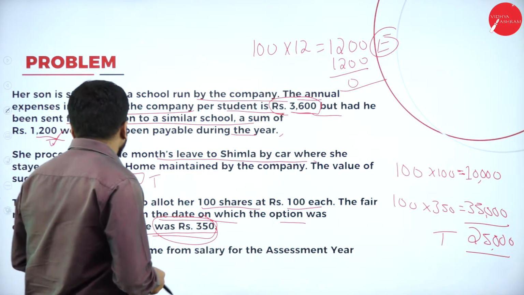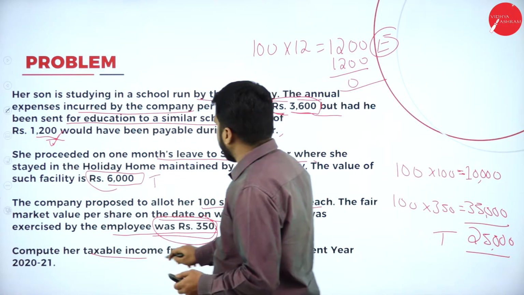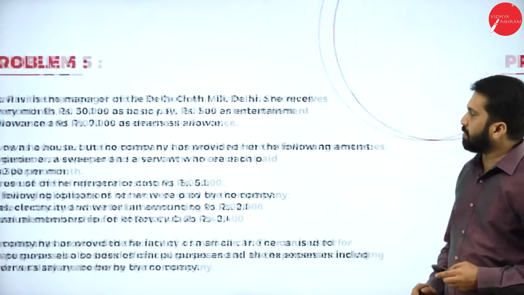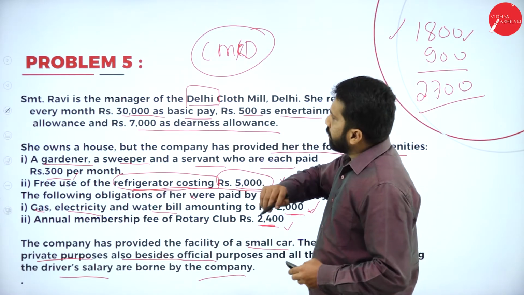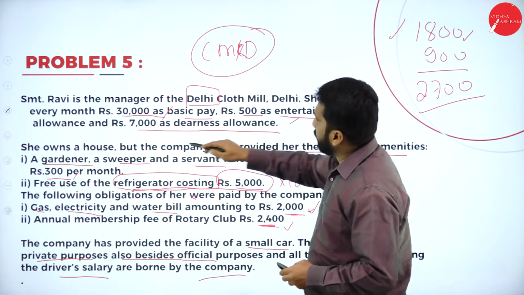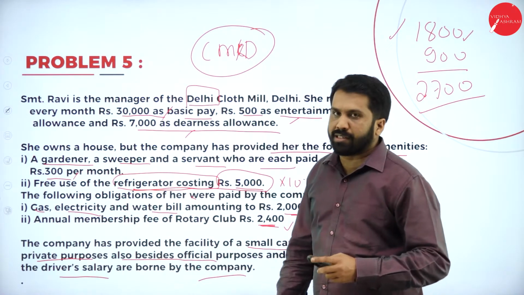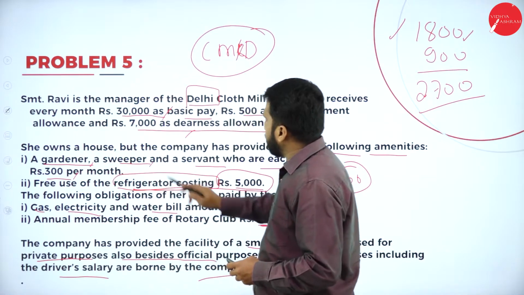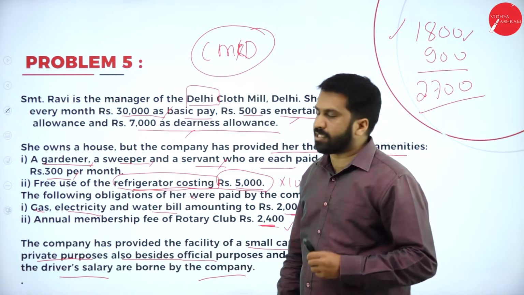Now, we're done with this. The last one: compute her taxable income from salary. I'll go back and explain once. The first thing, salary we will take, and entertainment allowance we will consider. Your dearness allowance we will consider. Along with that, gardener taxable, sweeper taxable, servant taxable.